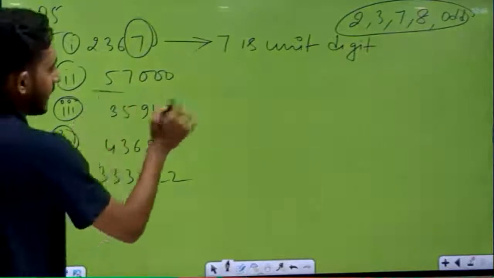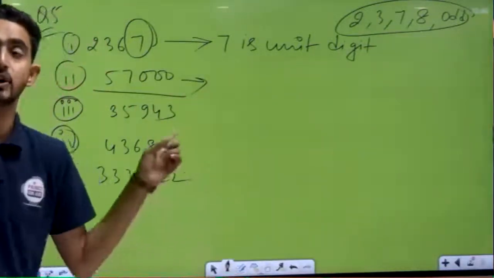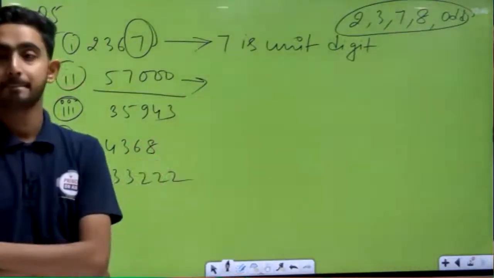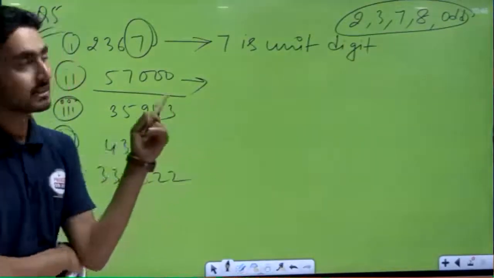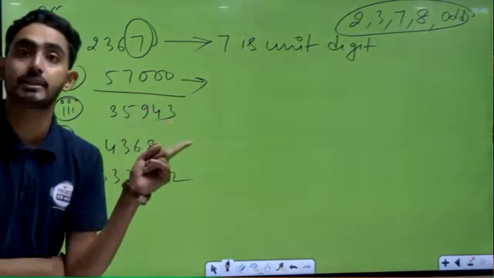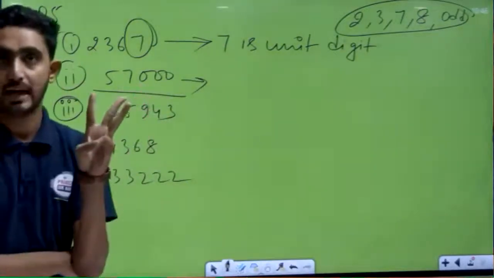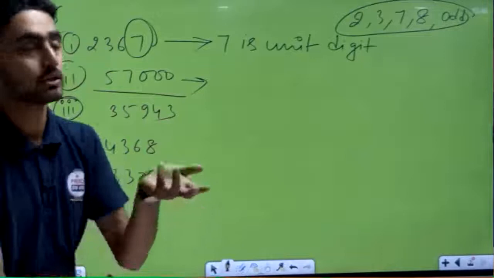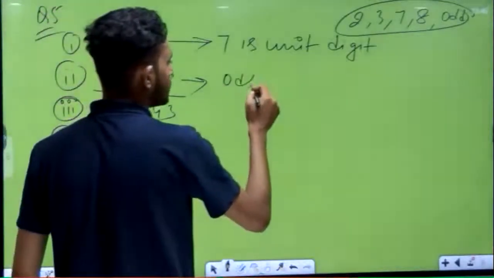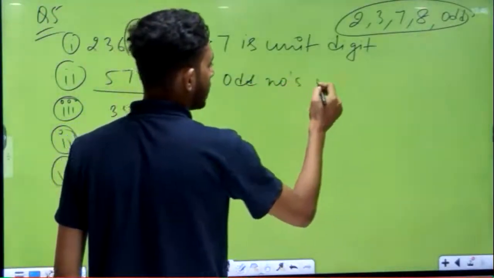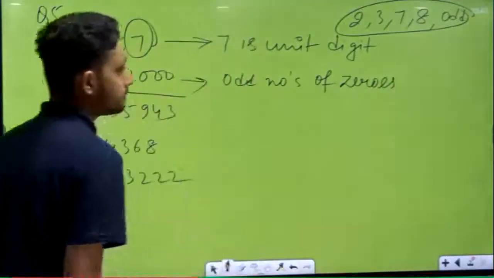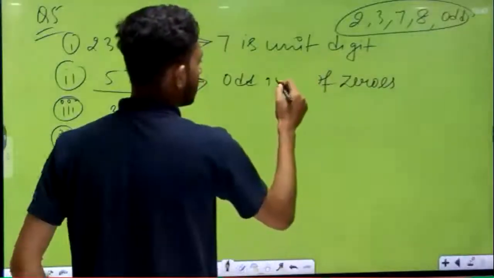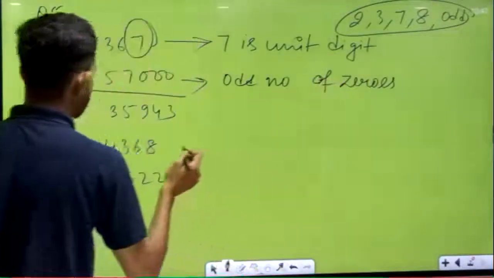Next question. Anyone know why it is not a perfect square? Yes, because at last an odd number of zeros are there. 1, 2, 3 zeros. And 3 zeros means an odd number of zeros. So write down here odd number of zeros. Next.